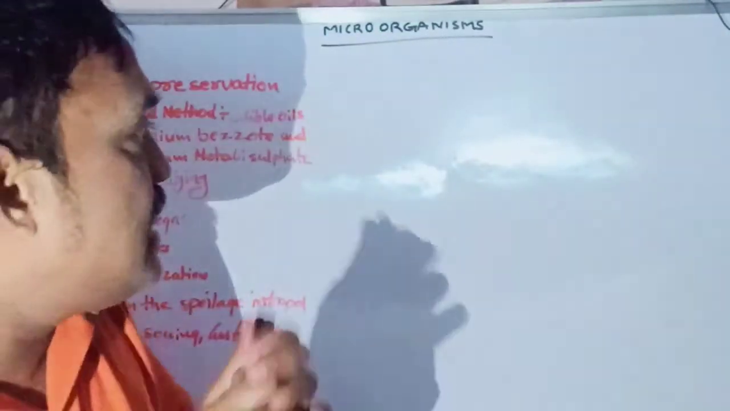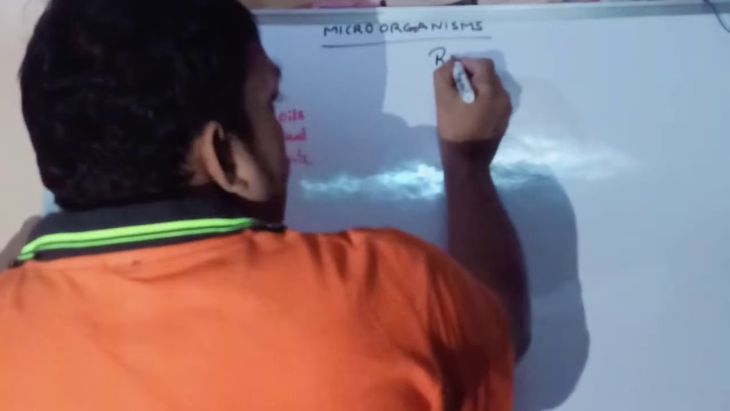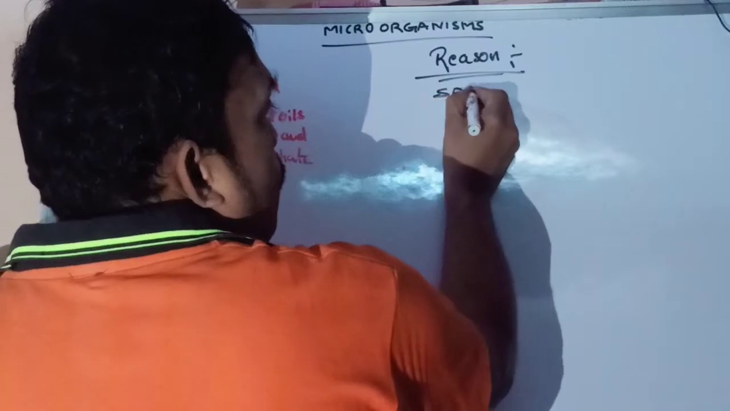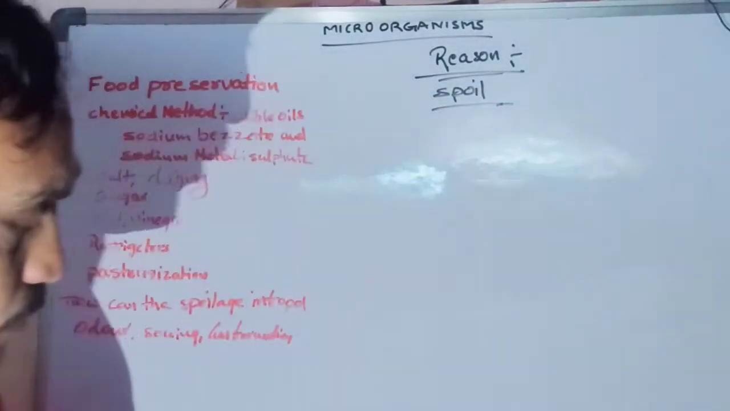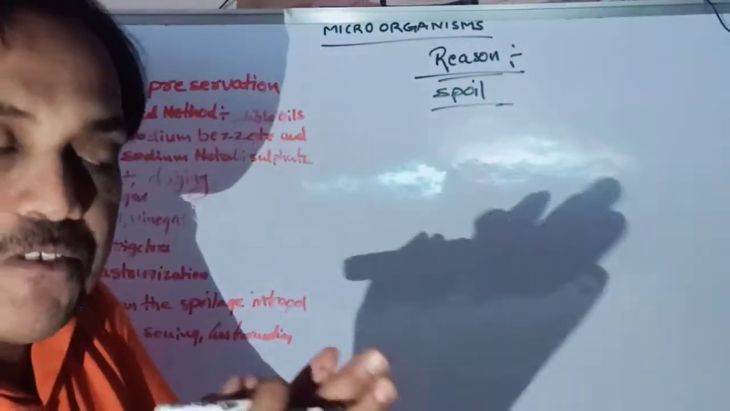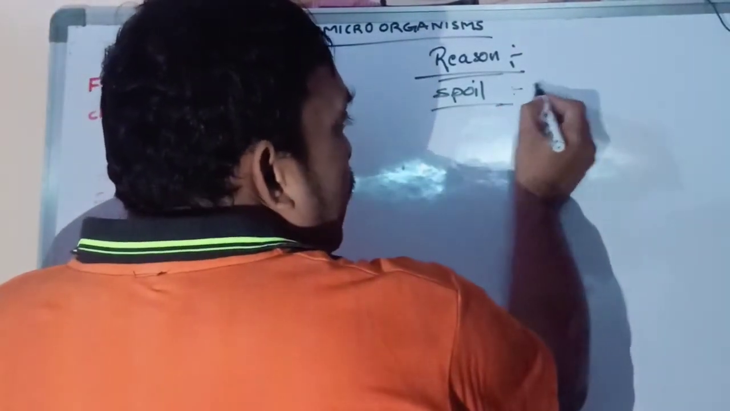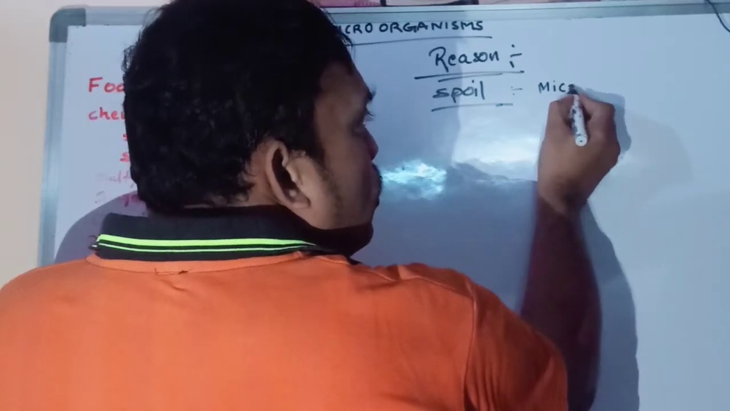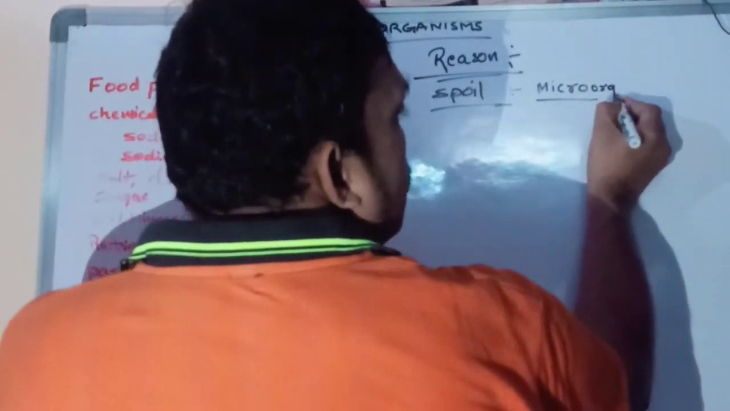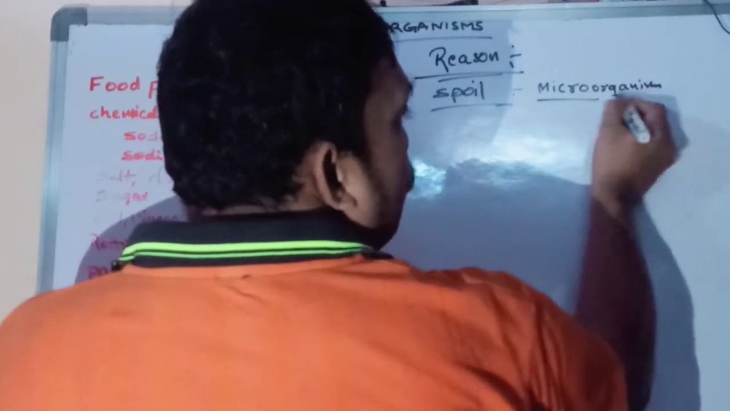What are the reasons for spoilage of food materials? Why are food materials spoiled? Generally, first of all we have to discuss cooked food materials. In cooked food materials, what will happen? Even if you store it for more than one day, maybe a few hours, microorganisms are growing in that food.